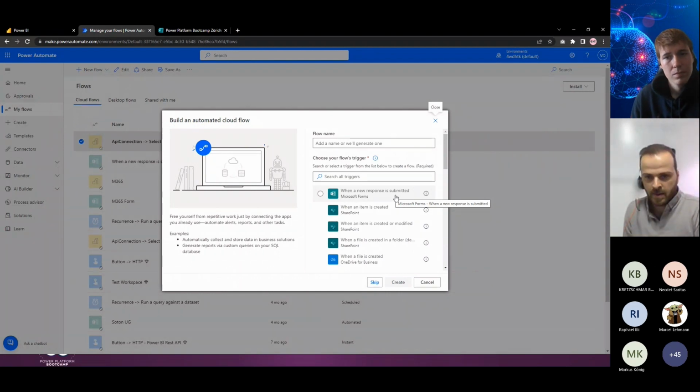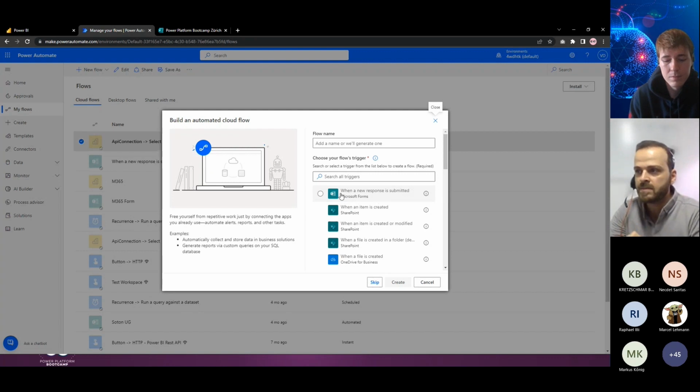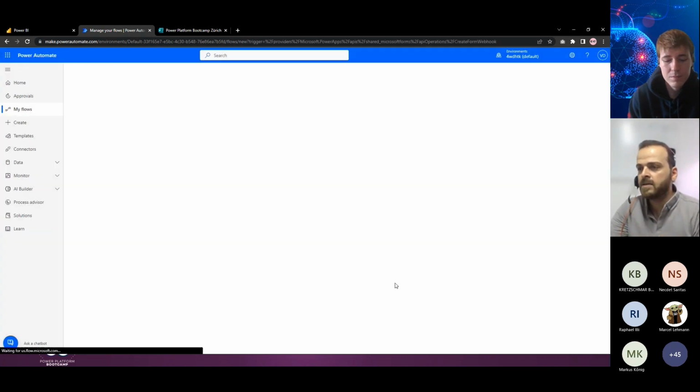In Power Automate, if you want to create a flow, there are two items. First is the trigger, and then there are some actions. The trigger is when I need to run this flow, when I need to run these actions you want to add. And then the actions mean when the trigger happens and gives them the green light, those actions will happen. So I want to run this one when a new response is submitted. That's okay.